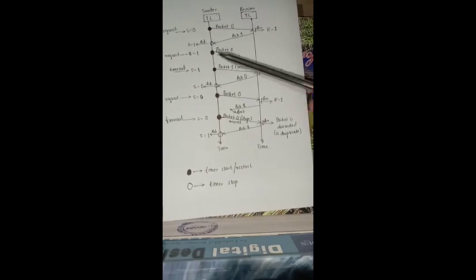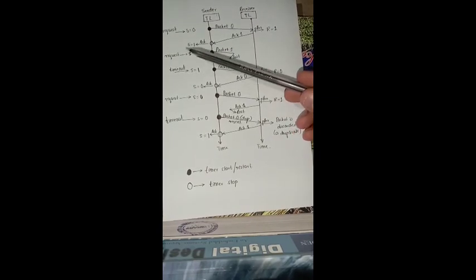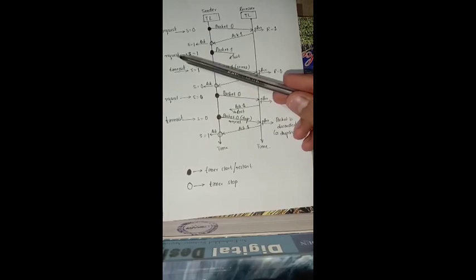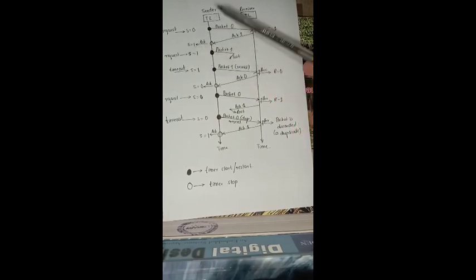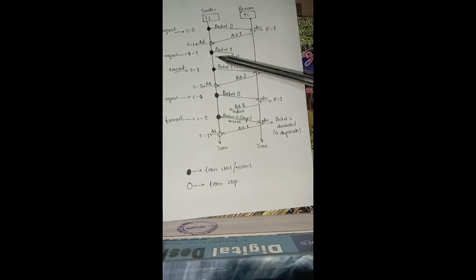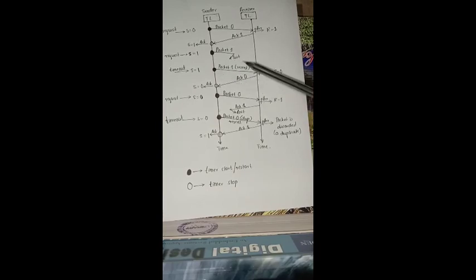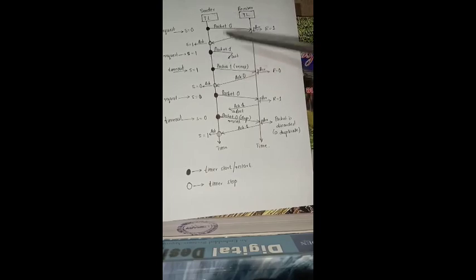Now in this state, when the next request is received from the application layer of the sender, then the packet is formed. Again the packet is sent through the channel. Here we have taken that the packet with the sequence number equal to 1 is lost. In that case, the sender will be waiting for the acknowledgement to be received. When the packet is lost, there is no acknowledgement from the receiver.